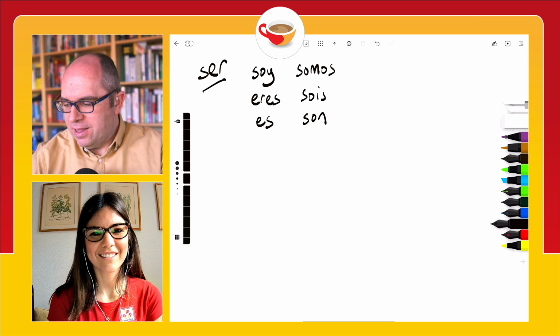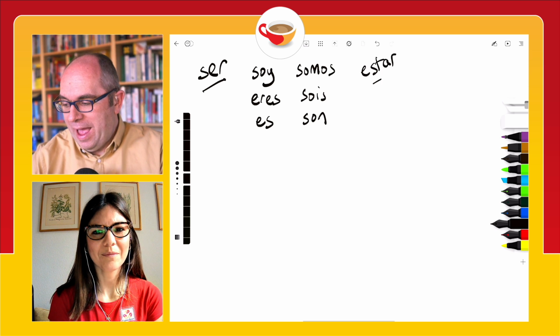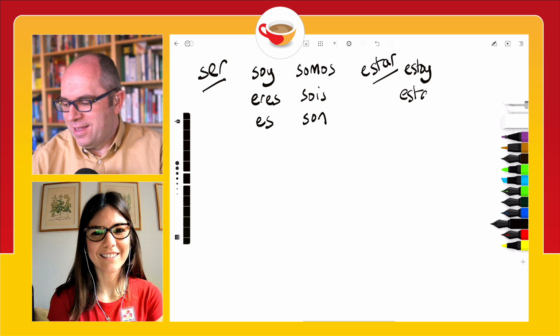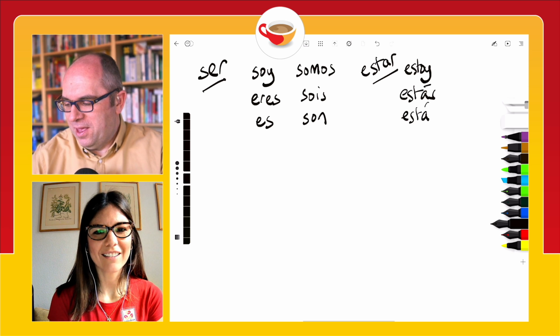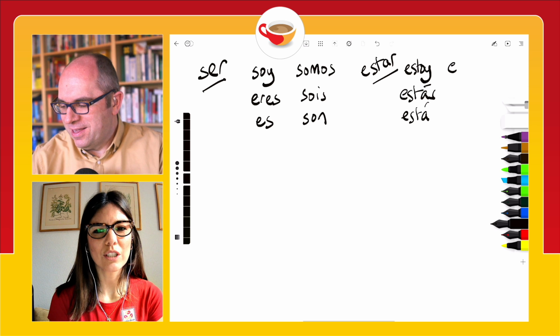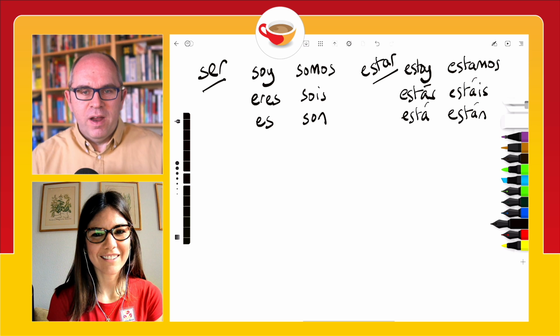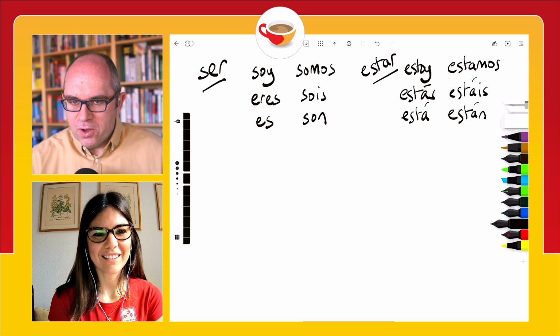And let's look at estar in the present tense. So I am, yo estoy. You are, tú estás. He or she is, él, ella está. We are, nosotros estamos. You are plural, vosotros estáis. And the they are form, ellos están. Okay, perfecto. So, two verbs, they both mean to be, and they are both conjugated fully like that.